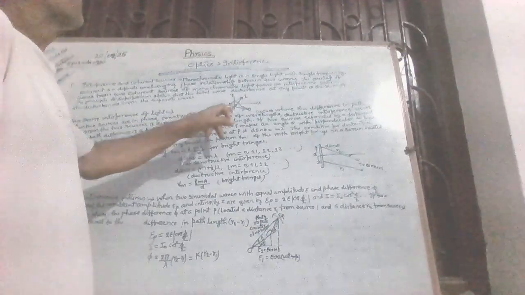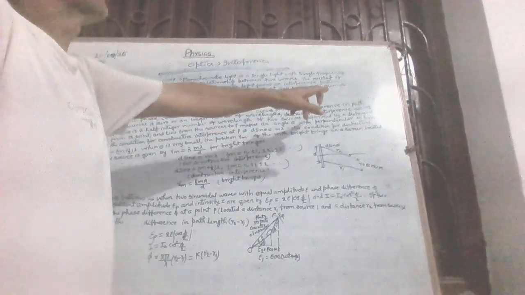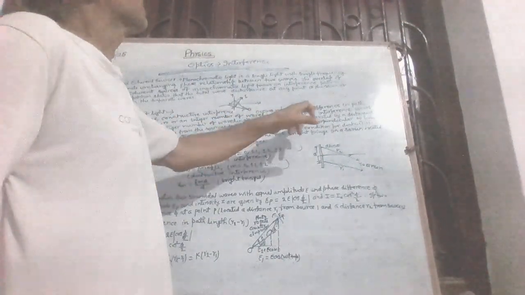When two sources are in phase, constructive interference occurs when the difference in path length from the two sources is zero or an integer number of wavelengths. Destructive interference occurs where the path difference is a half integer number of wavelengths.